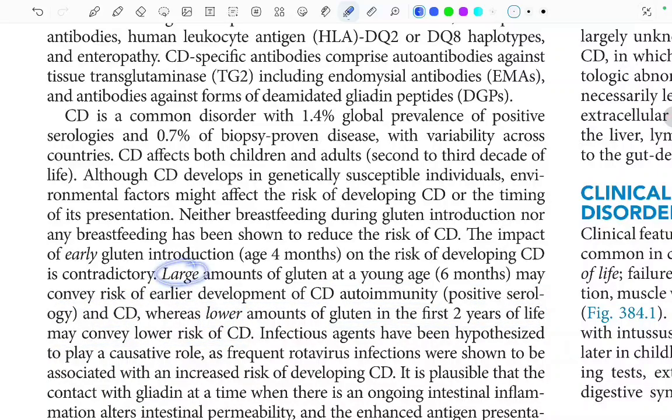Okay, so if large amounts of gluten are given at a younger age, it increases the risk of earlier development of celiac disease autoimmunity, but if in lower amounts in the first 2 years of life, then it lowers the risk of celiac disease.